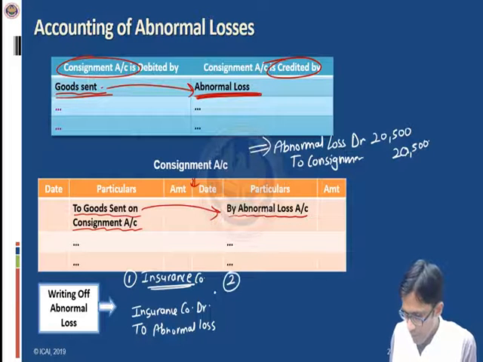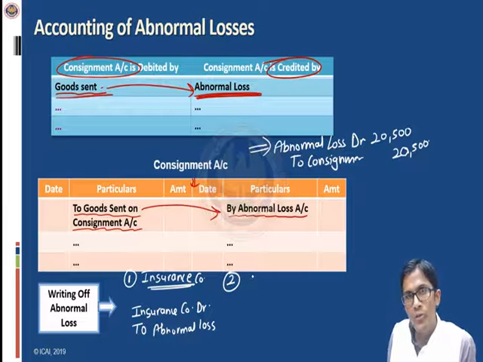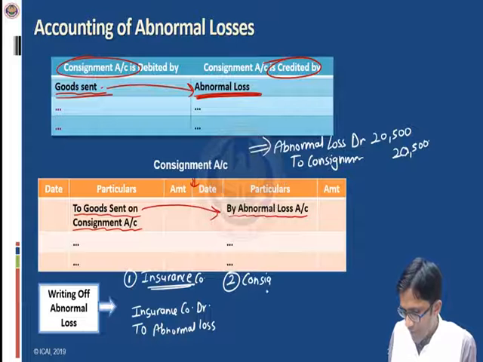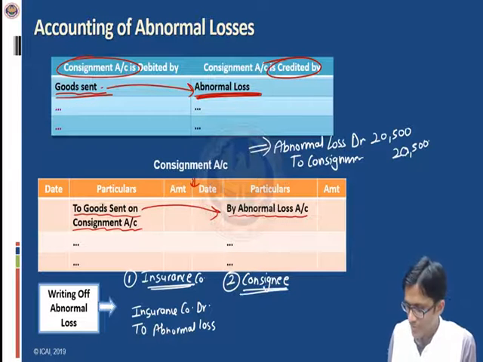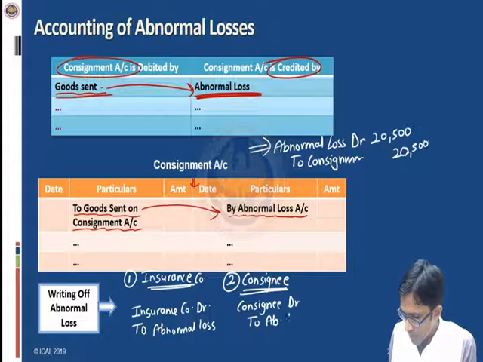In the second scenario, it may be possible that this abnormal loss is to be recovered from the consignee, because as per agreement he was liable for the abnormal loss. In that case, the consignee will be made the debtor, consignee account will be debited, and abnormal loss will be credited.